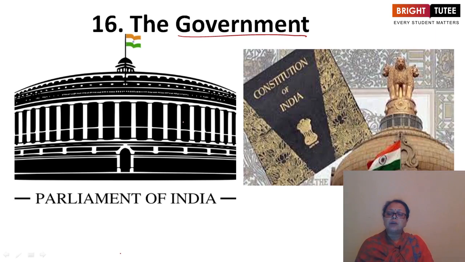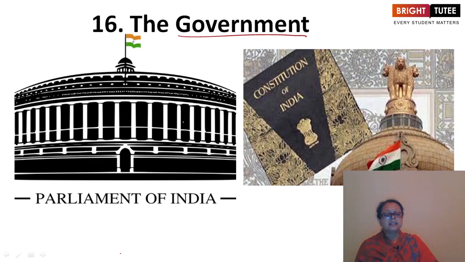Then we will discuss the organs of the government, the different parts and how they work. We have three different organs of our government: legislature, executive, and judiciary. They have different powers and different functions.